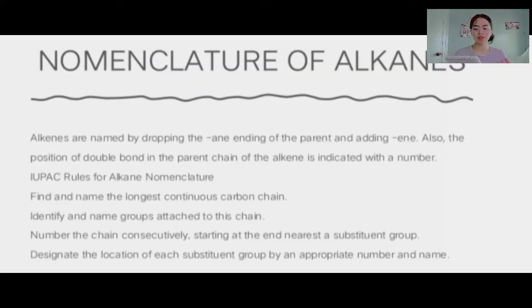Next is about nomenclature of alkanes. So alkanes are named by dropping the ending of the parent and adding the suffix, and the position is indicated with a number. IUPAC rules for alkane nomenclature: first is find and name the longest continuous carbon chain. Identify the groups attached to the chain. Next is number the chain consecutively, starting at the end nearest a substituent group. Lastly, you need to designate the location of each substituent group by an appropriate number and name.